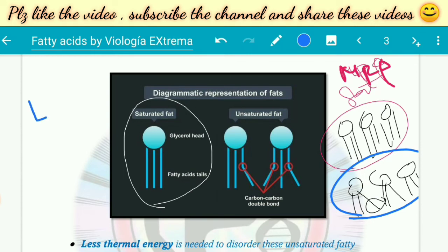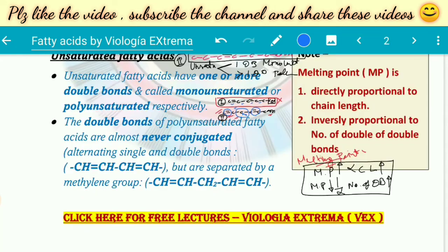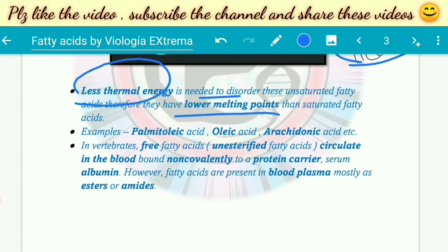So less energy is required to create a disorder in them, and that's why unsaturated fatty acids have a low melting point. We also learned that the more the number of double bonds, the lower the melting point of the fatty acid. So we now understand the concept behind it.